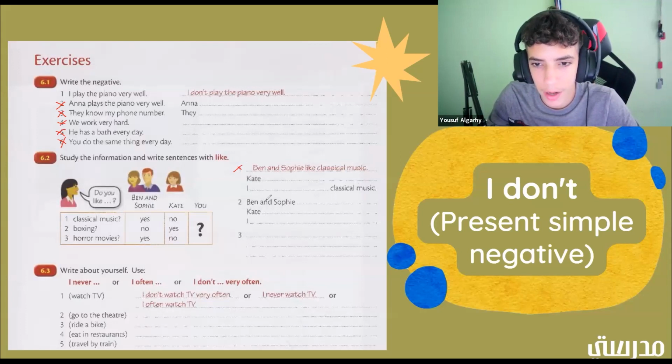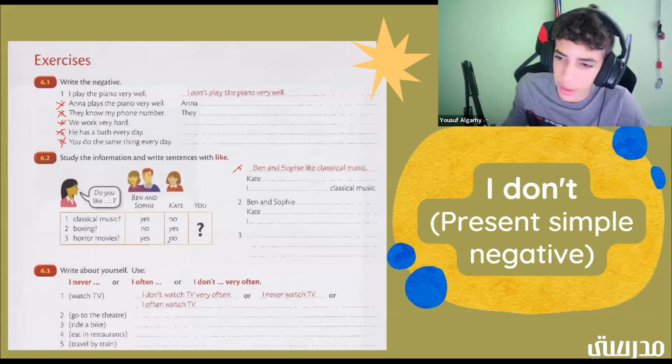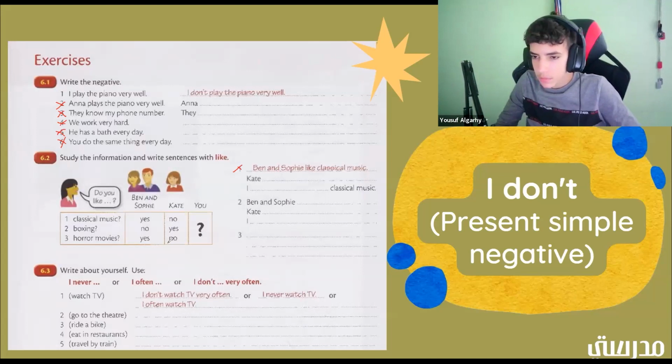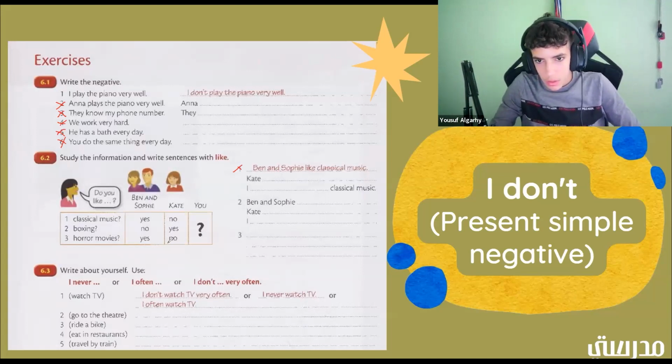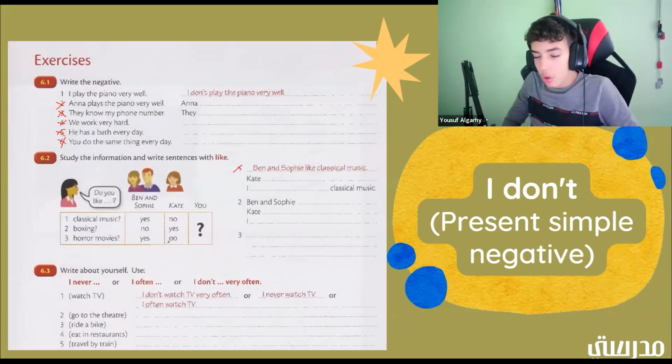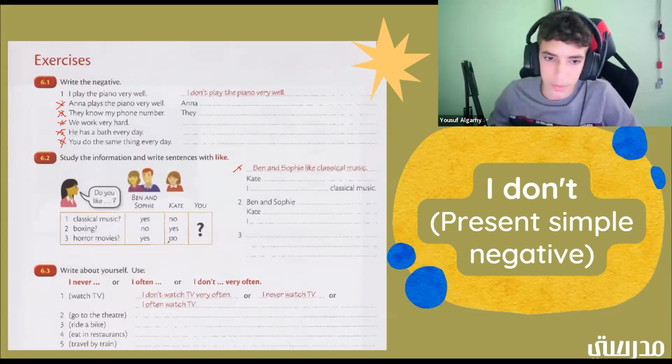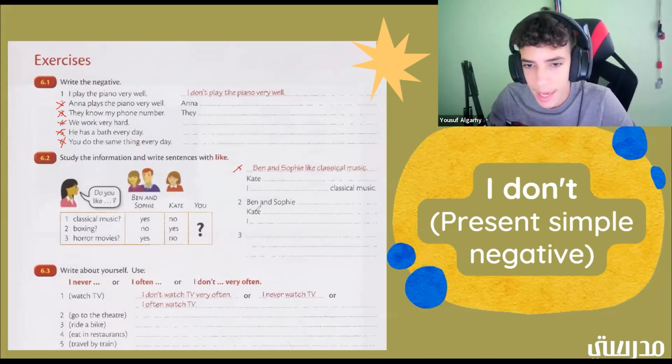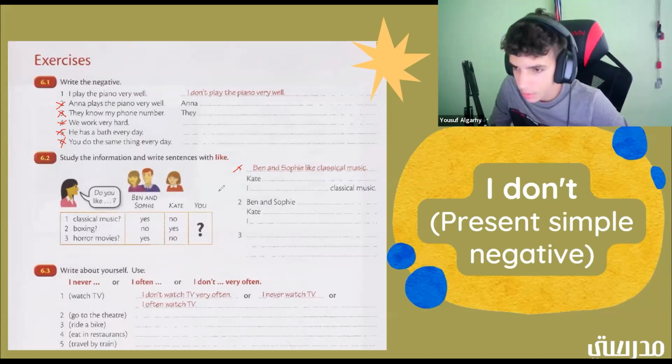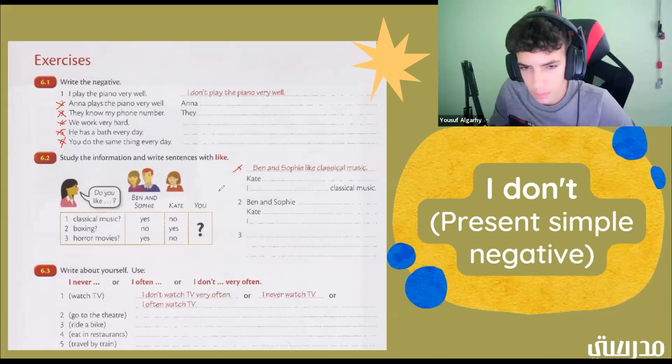All right. So now we have boxing. Okay. So Ben and Sophie blank. But we're talking about boxing. So do you guys think Ben and Sophie like boxing? Ben and Sophie don't like boxing. All right. Okay, good job. Kate blank. So do you think Kate likes boxing? All right. Kate likes boxing.